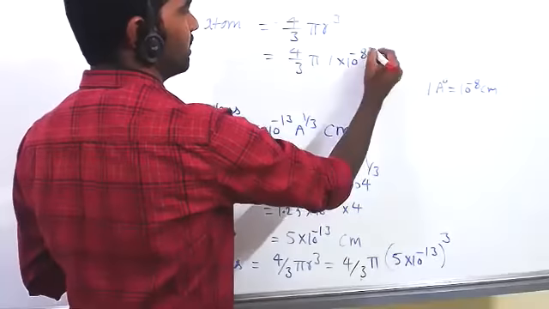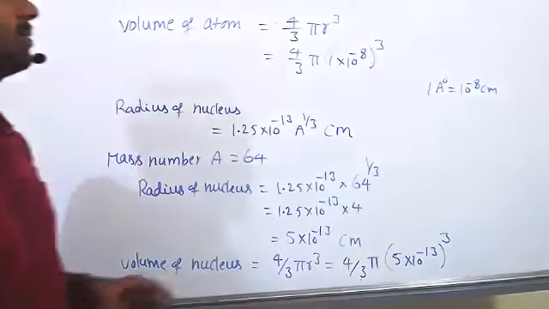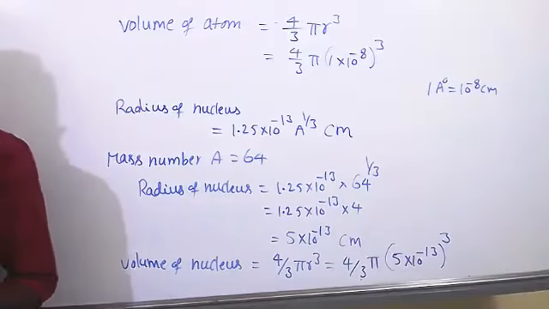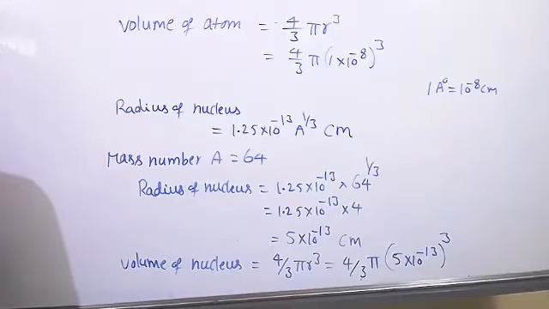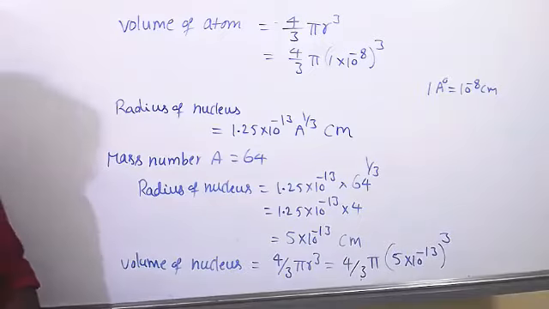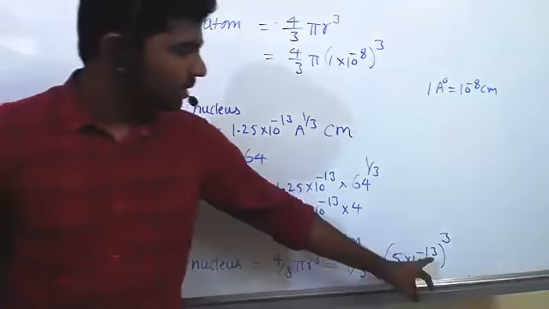So just write 1 into 10 power minus 8 whole cube. We can just write it as 10 power minus 8 whole cube, no need to write 1. It will become 10 power minus 5 over here, 10 power minus 13 whole cube.